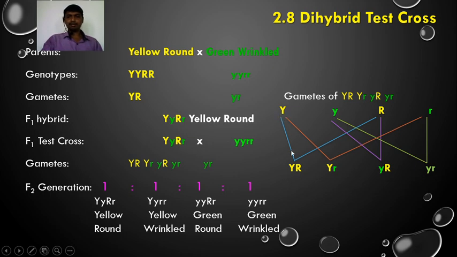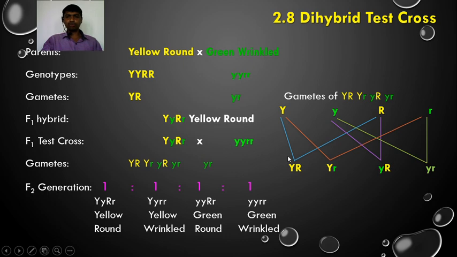This capital Y may associate with the capital R, and we get capital YR. This capital Y may associate with the small r, and it forms capital Y small r. This small y may associate with the capital R, and we get small y capital R. Small y may associate with the small r, and we get small yr. So these are the four types of gametes produced in this way.